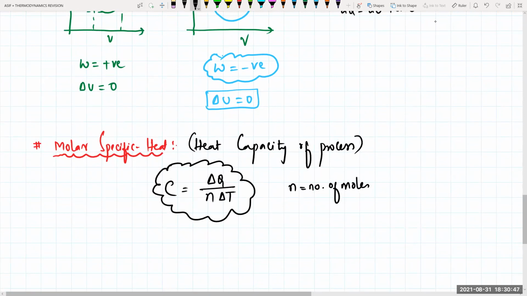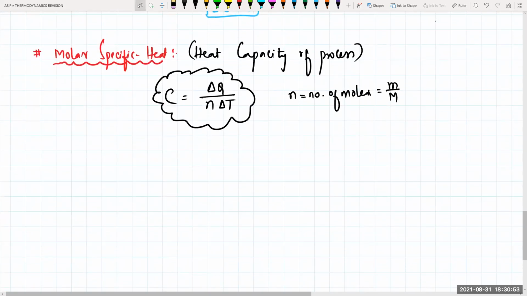How do you calculate the number of moles? Mass by molecular weight. Great. The next one is nothing but the isochoric process. If I draw the graph, now tell me what will be the condition for this one, beta? For the isochoric process, what is remaining constant? Choric means volume. So volume is remaining constant.